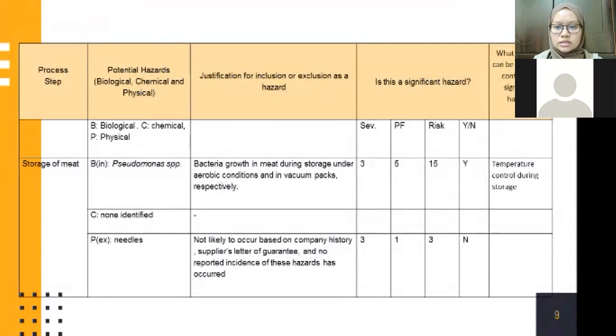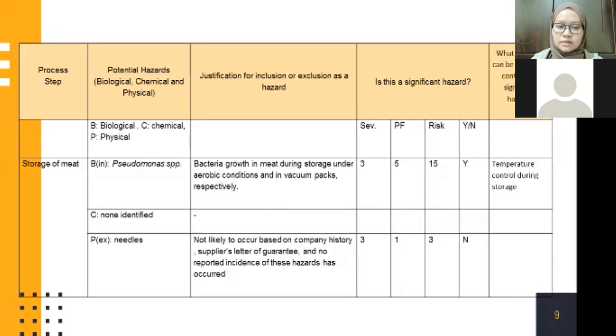Is this a significant hazard? Yes, because it shows the high risk, which is the range is 15. What measure can be applied to control this significant hazard is temperature control during storage.